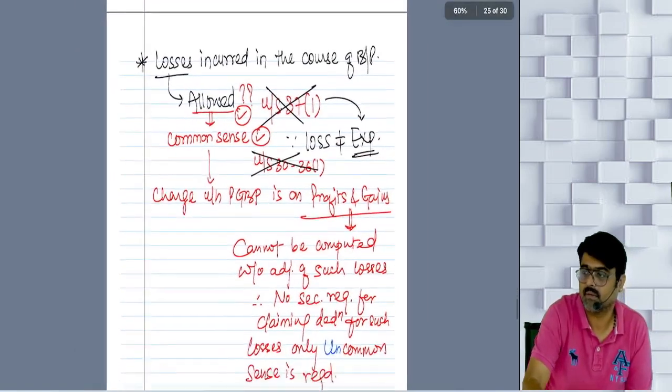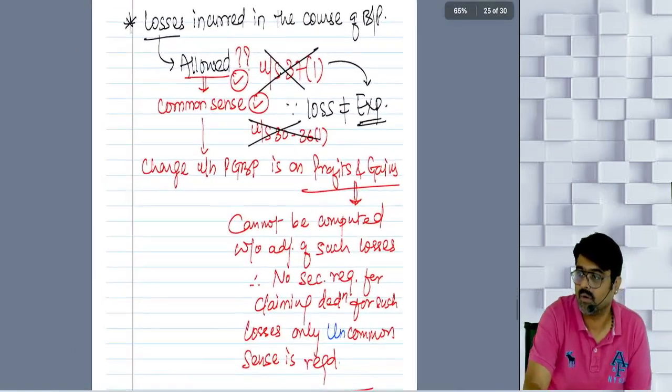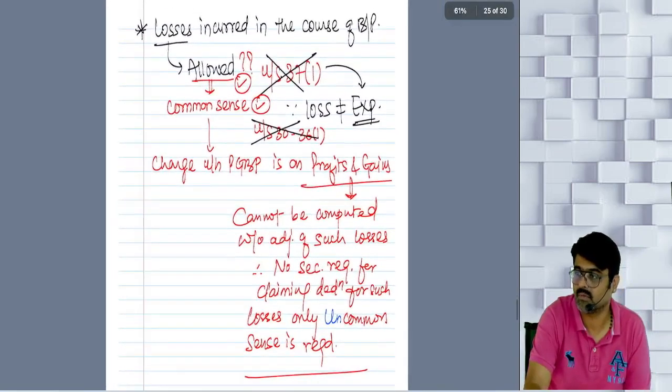Read this part and let me know, are you understanding anything out of this or not?